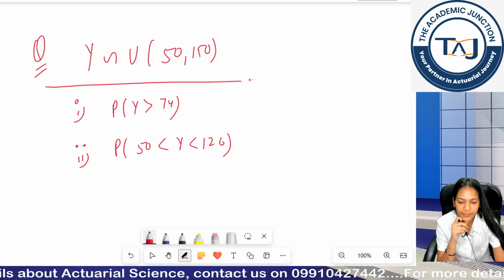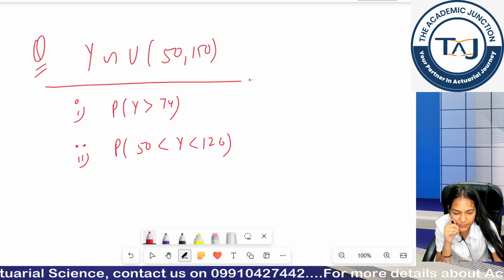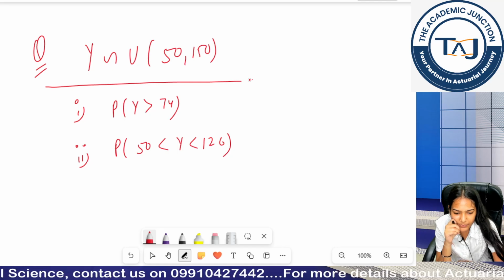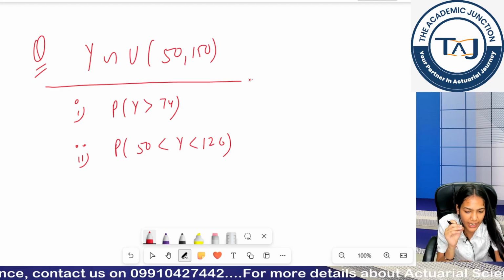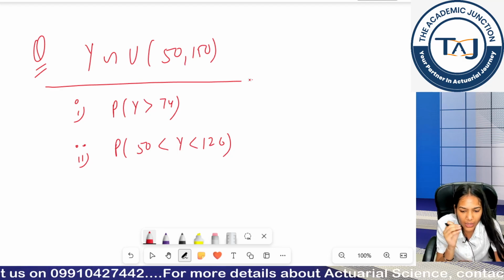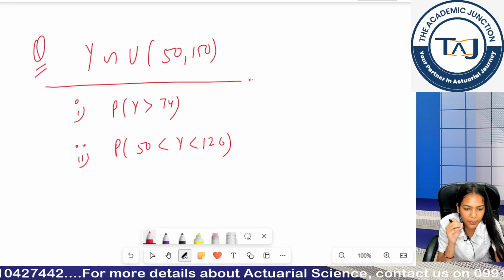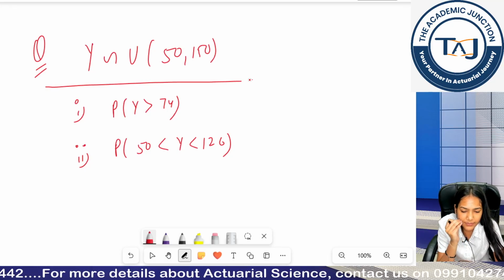Try finding this, giving you 2 minutes. If you are stuck somewhere, give me that point in the chat box, I will clear it out. I want you to solve it. We will be doing a lot of questions throughout the course, so please be active in the class.